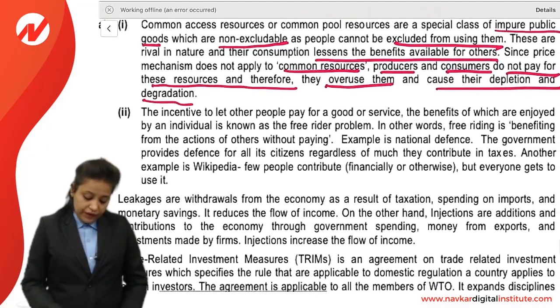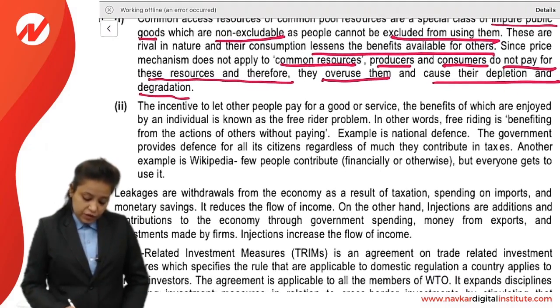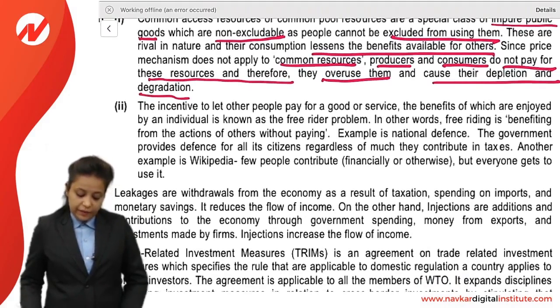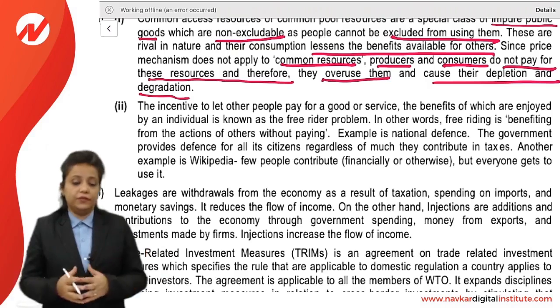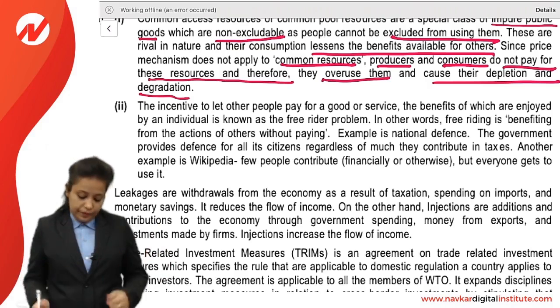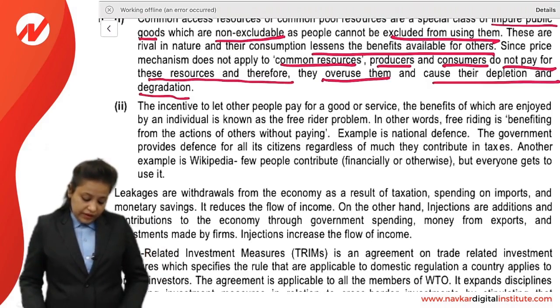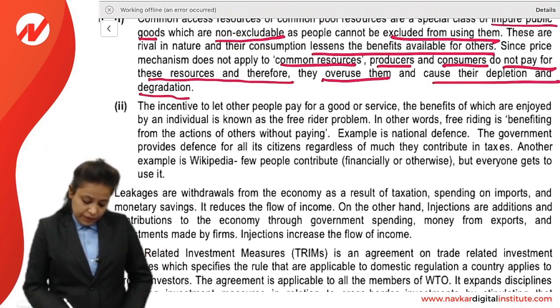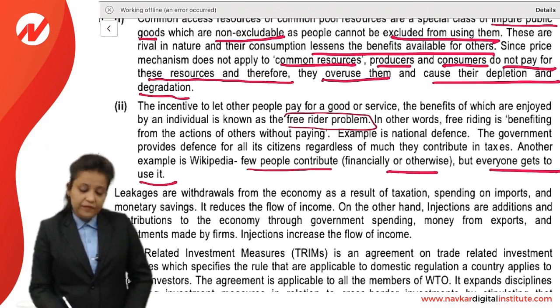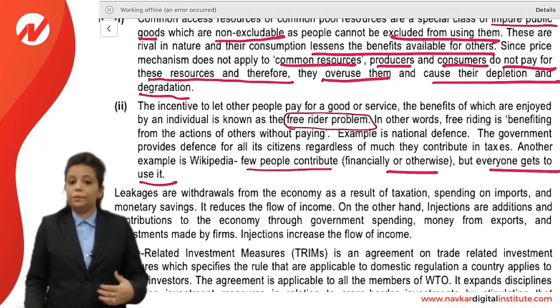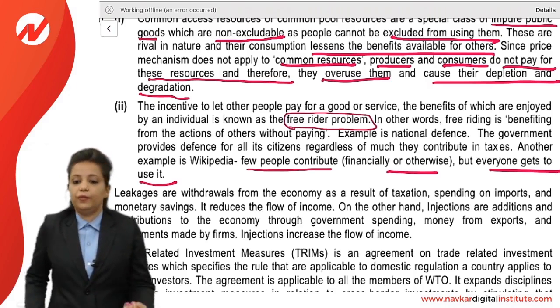Free riding is benefiting from the actions of others without paying. An example is national defense. The government provides defense for all citizens. We all are safe, but we are not paying, right? Another example is Wikipedia. Few people contribute, but everyone gets the use of it. That is known as free rider problem. Everyone is using, but not all are paying.